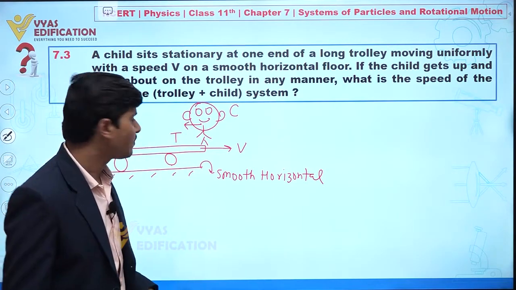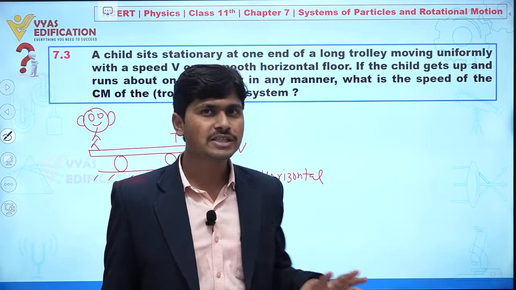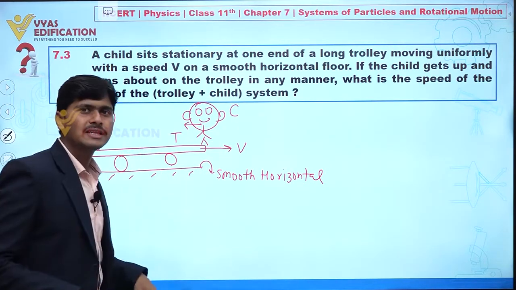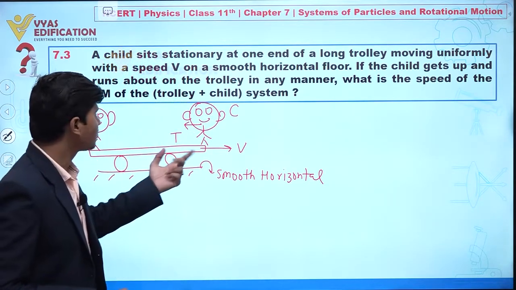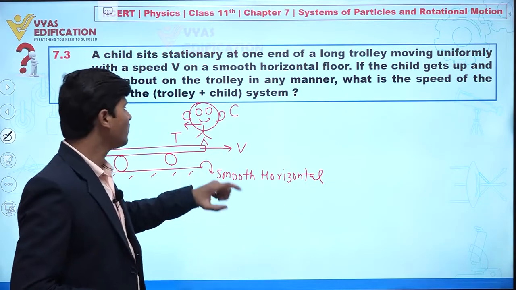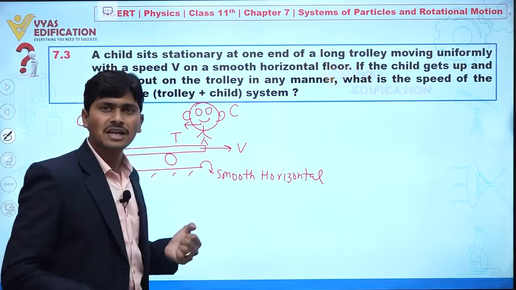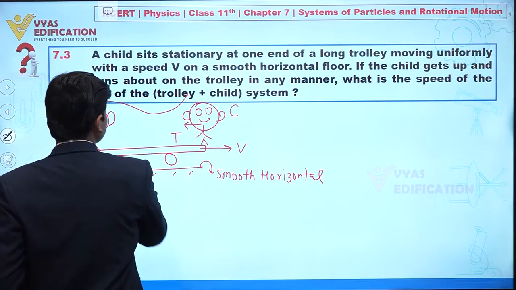Listen carefully. Here we have a smooth horizontal surface, so there is no friction acting here. If the child moves from this side to this side, at that time the child will definitely exert a force on this trolley. At the same time the trolley will also exert a force on this child. That's why this child can move in the left direction. It means if we consider both as a system,